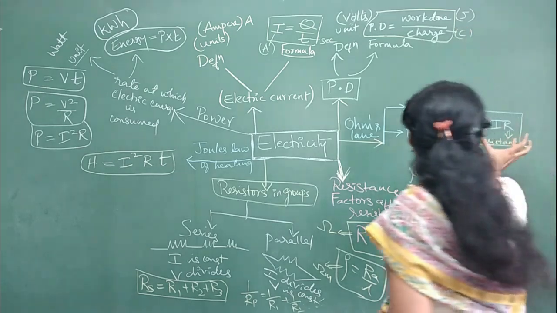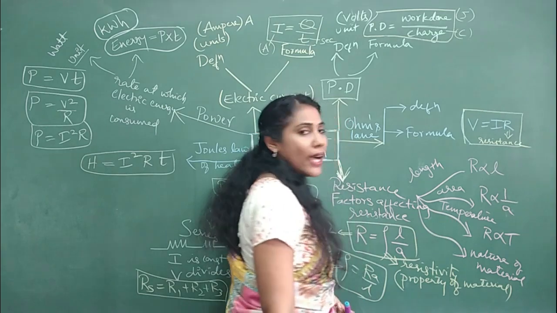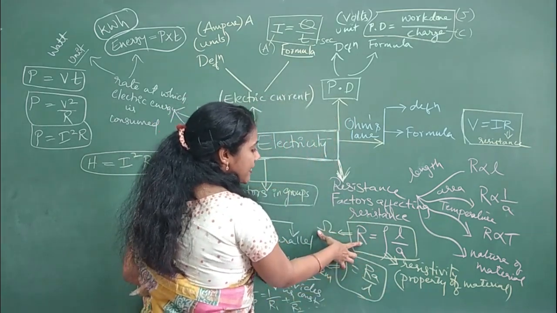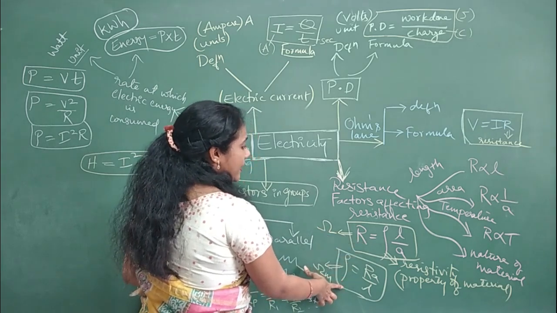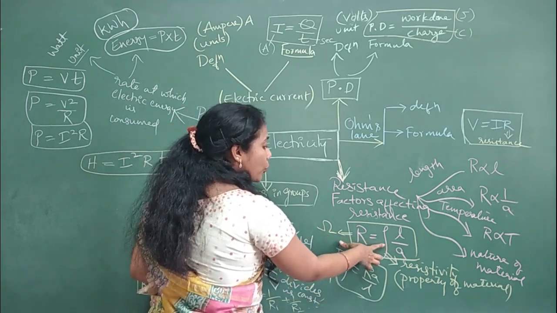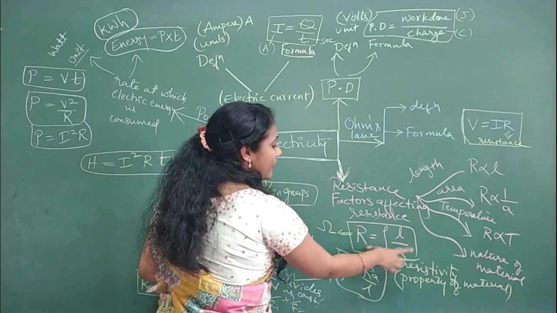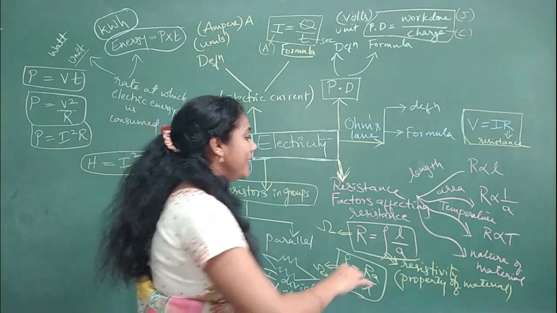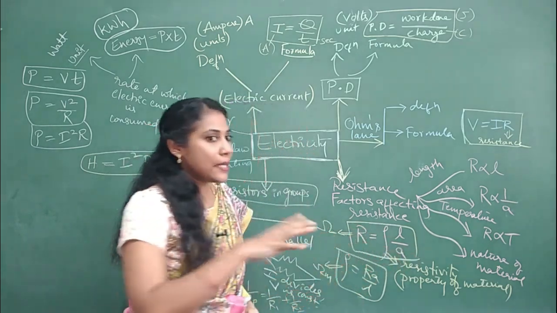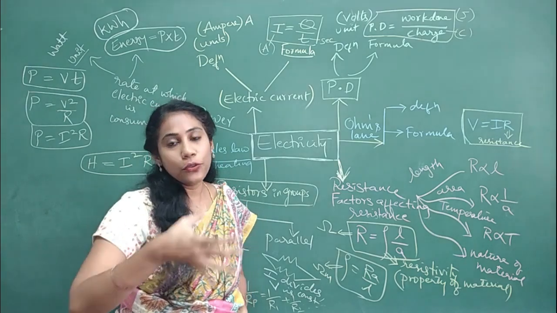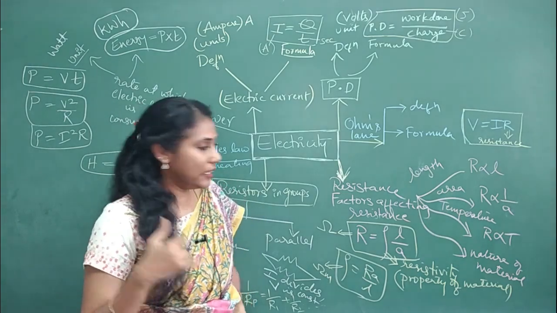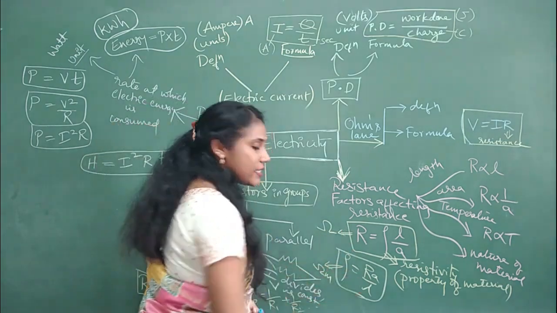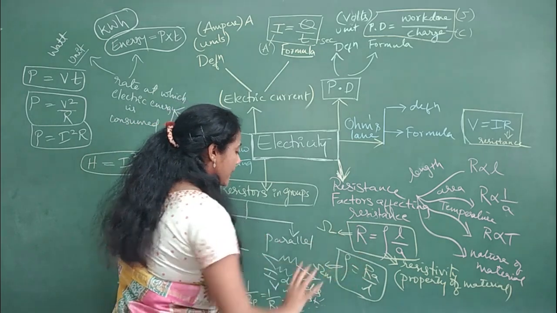And the next one would be your Ohm's law formula, V is equal to IR. After that, these two formulas, calculation of resistance and calculation of resistivity. So R is equal to rho, rho is resistivity, into L divided by A. Length they will give in meters. It should be in meters. And area. Okay, most of the time they'll give you diameter. You take it in A. Clear? Fine. And similarly, you have to calculate the value for resistivity also. So both formulas are important here.